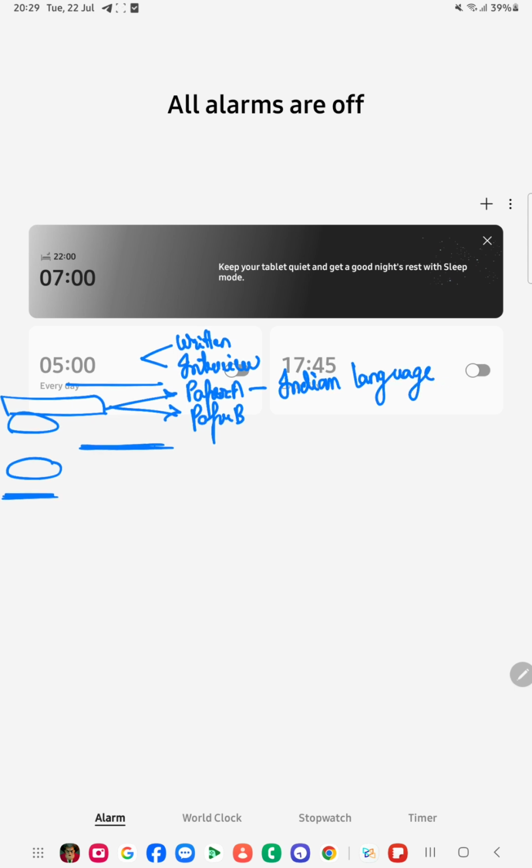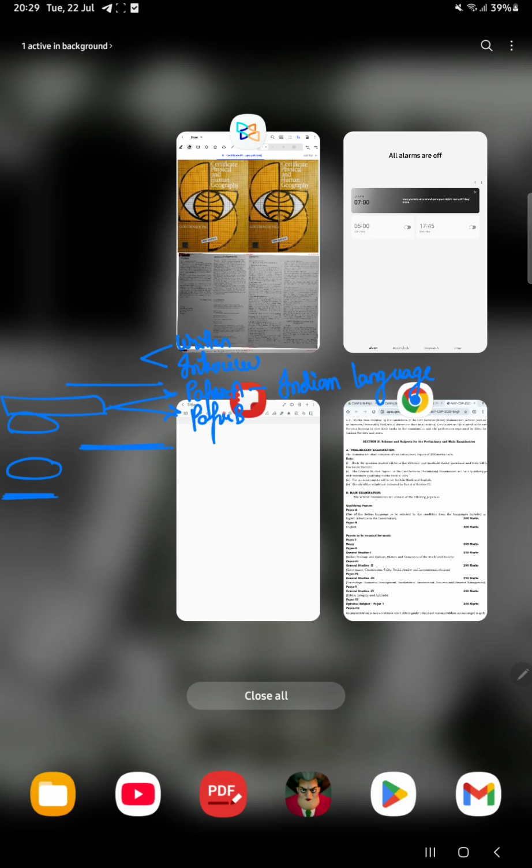UPSC will not give any particular language; it is your choice which one to use. And paper B is actually your English language.